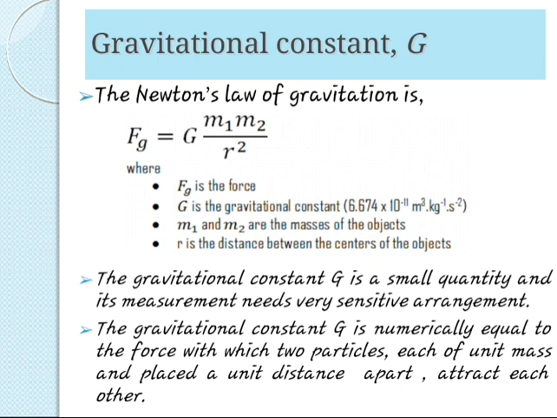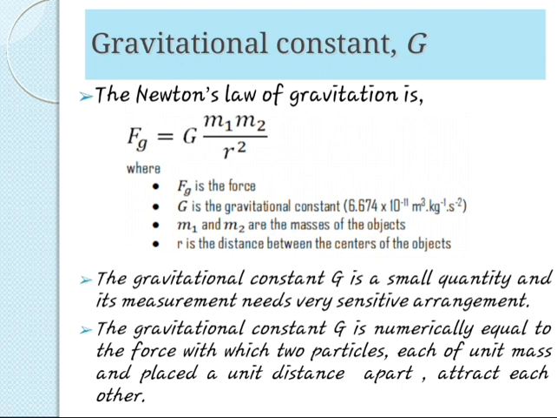Gravitational constant. Newton's law of gravitation is F equals G times m1 times m2, the whole divided by r squared, where F stands for the force, G stands for the gravitational constant, m1 and m2 stand for the masses of the objects, and r is the distance between the centers of the objects.